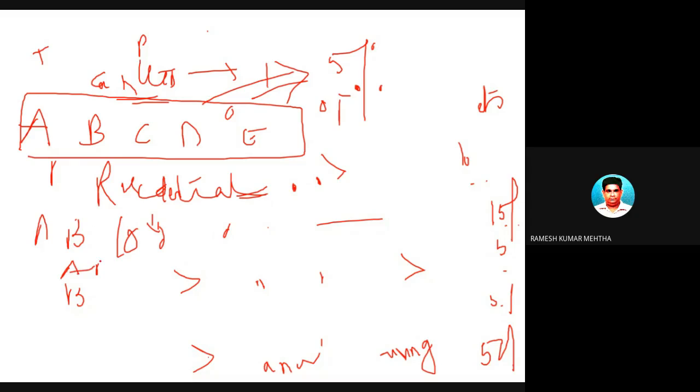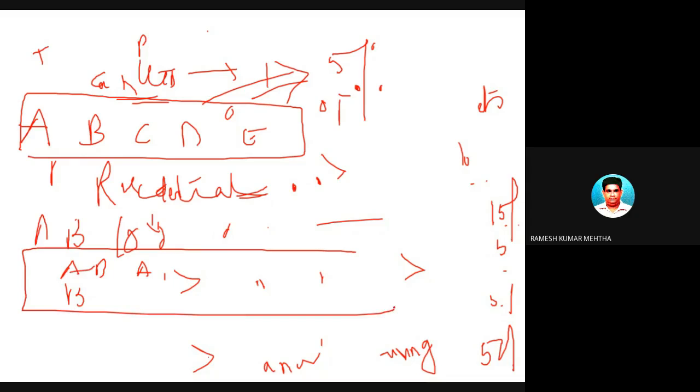So A building, B building, A1 building, B1 building, so on and so forth. All these are used for residential purpose of the employee. So this is one block of asset.